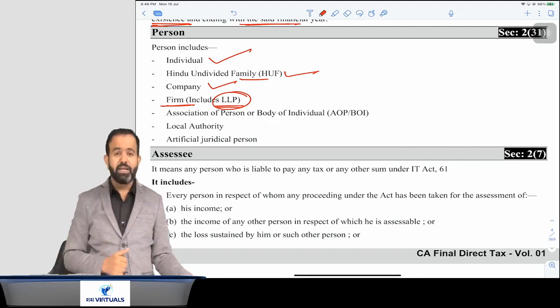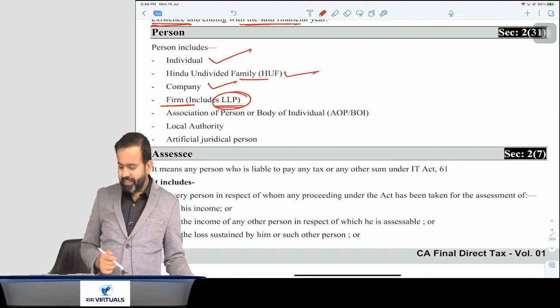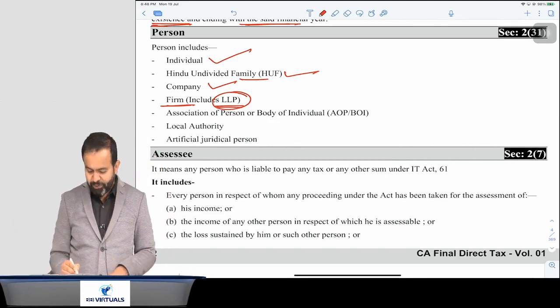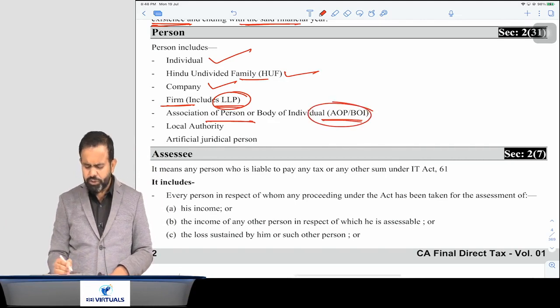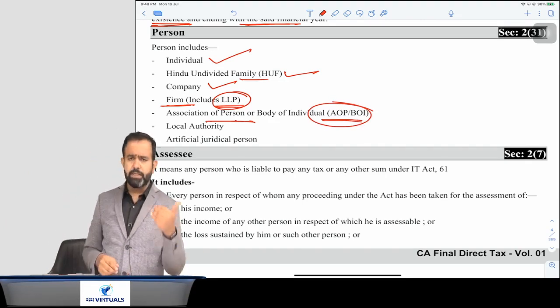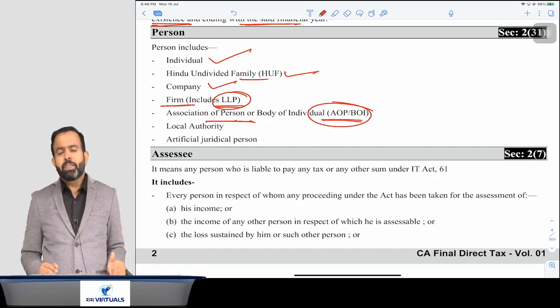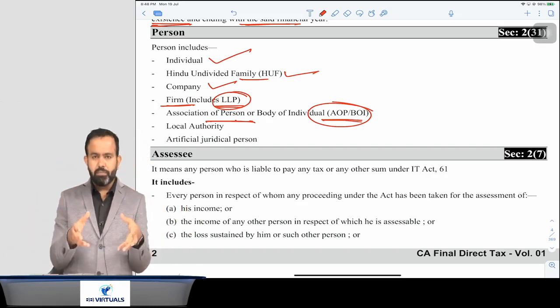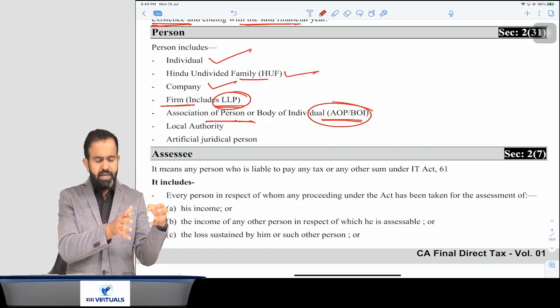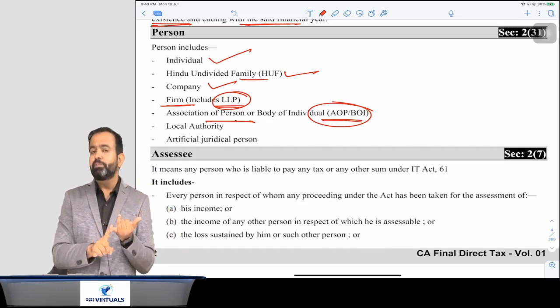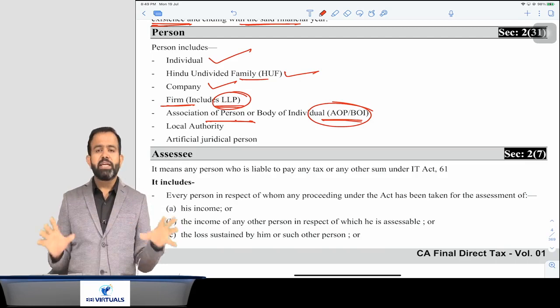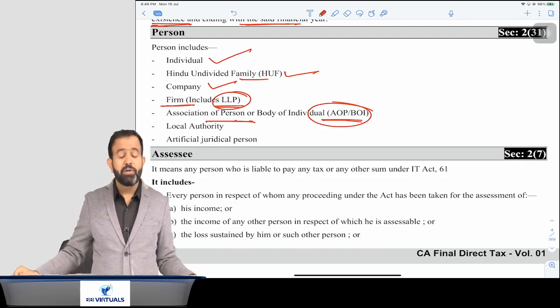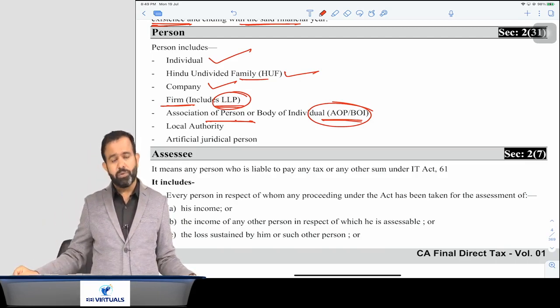Now the next part is AOP and BOI, association of persons and body of individuals. So what is the meaning of association of persons and body of individuals? An example is a joint venture. Suppose 2-3 persons come together for a particular task and they have not formed any company or partnership firm, then it will be treated as AOP or BOI.